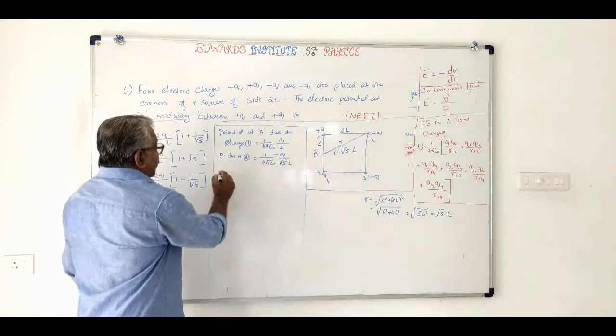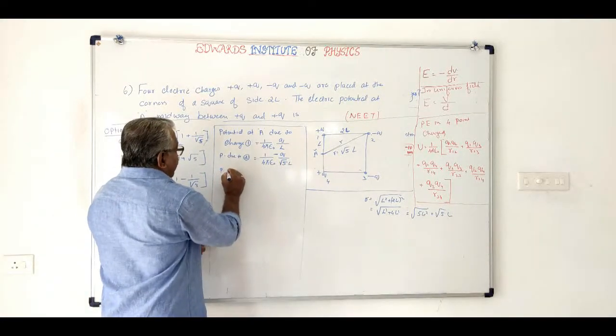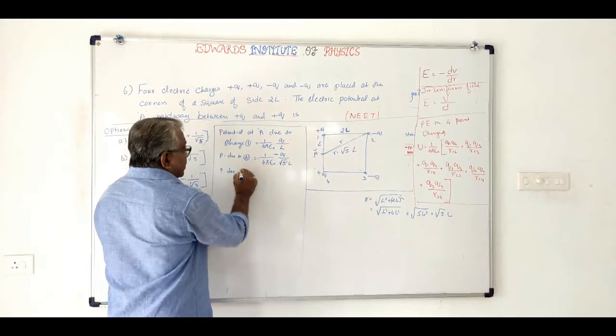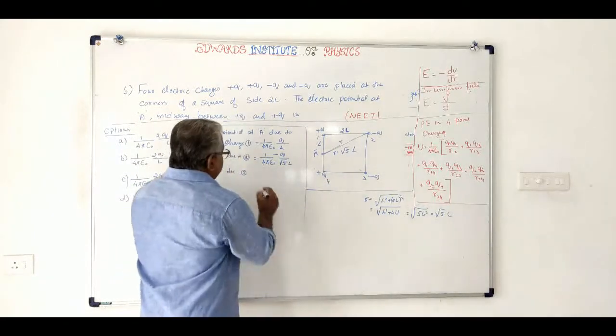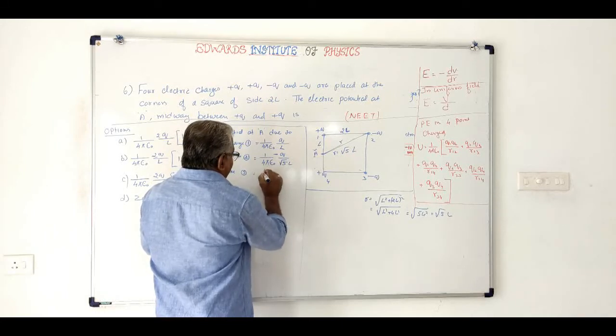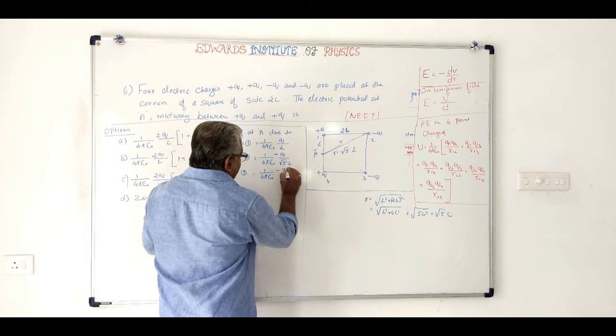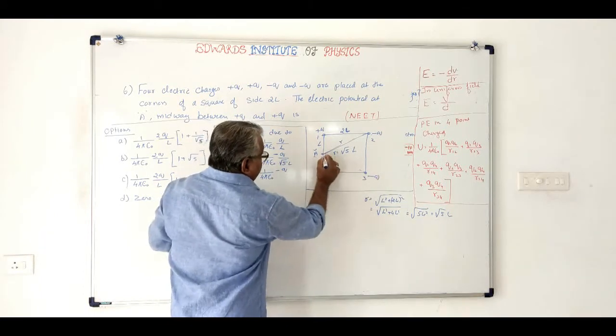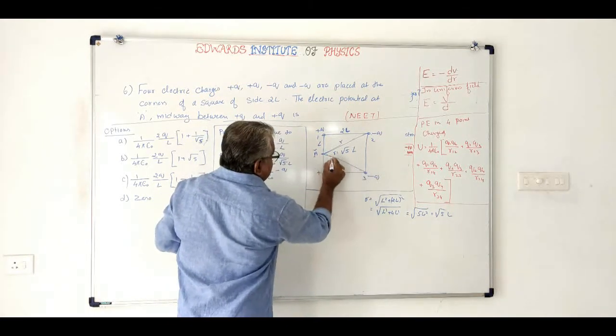Now potential due to the charge placed at 3 will be 1 by 4 pi epsilon 0 into minus q by this distance. What is this distance?